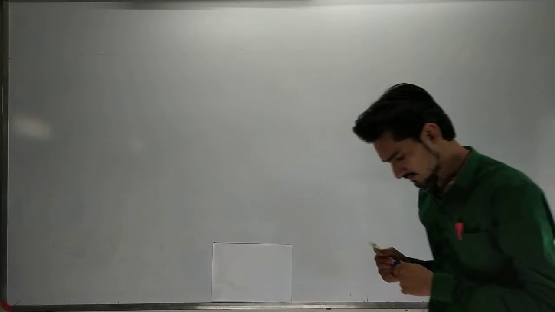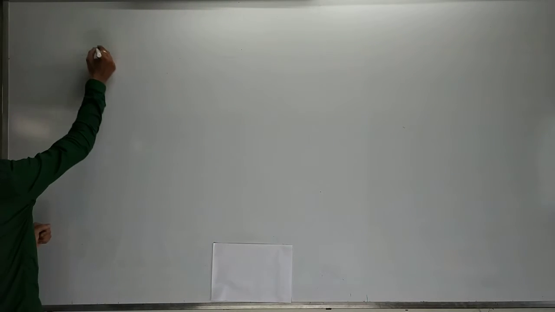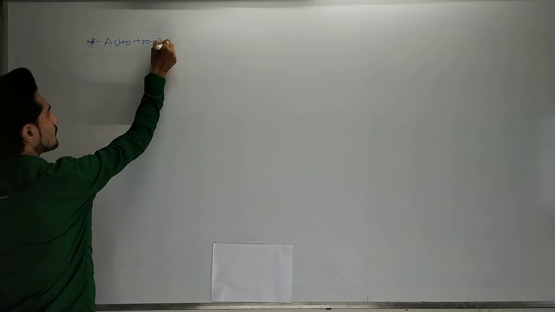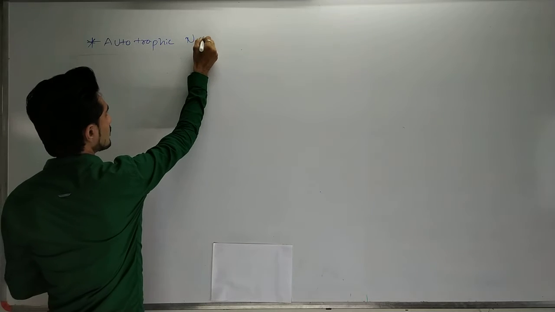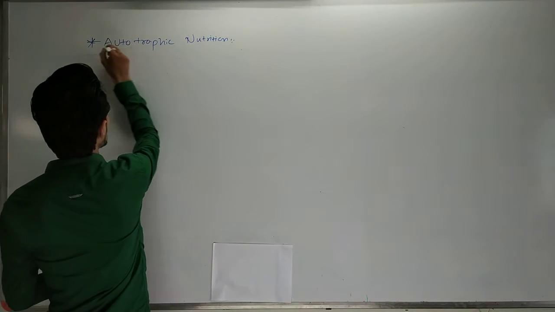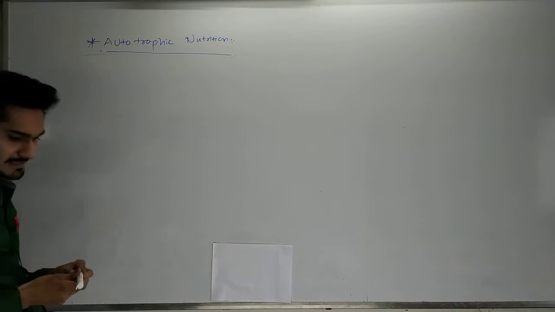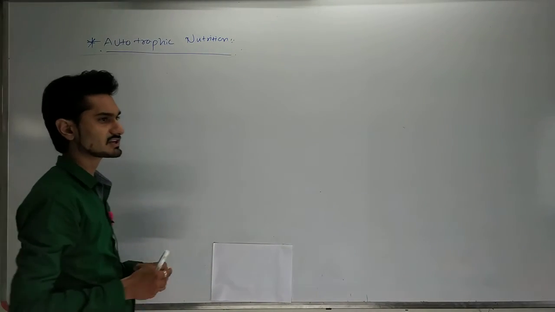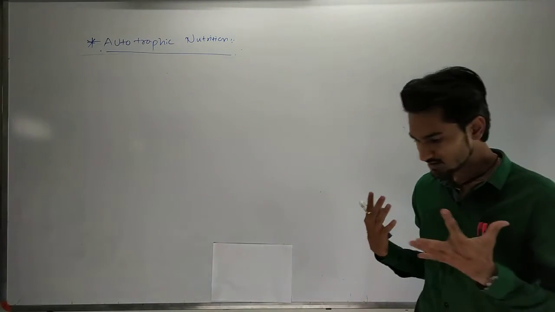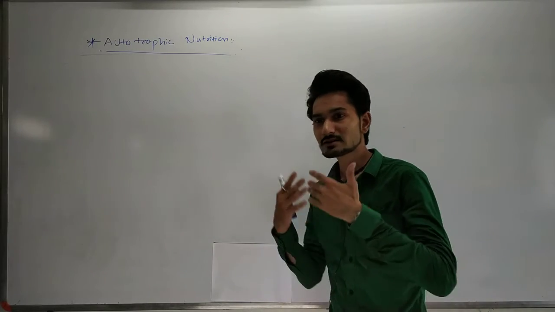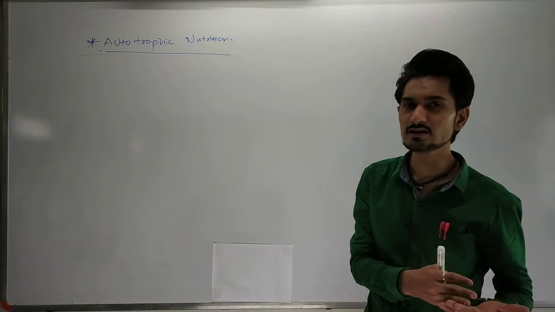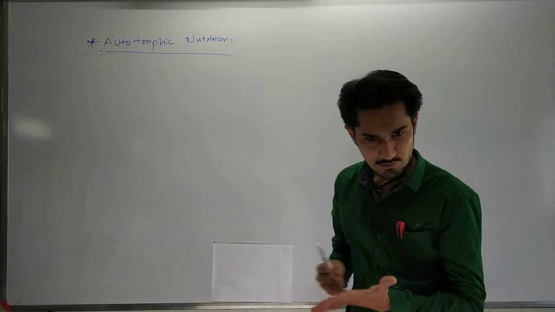Okay, first of all, we need to understand what autotrophic nutrition is. The organisms which create their own food will be considered autotrophs, and whatever autotrophs do the process of taking the food and afterwards breaking down this food into some kinds of substances and then utilizing it as energy.